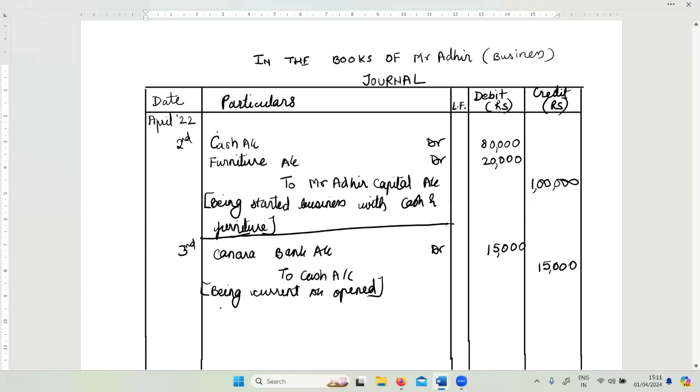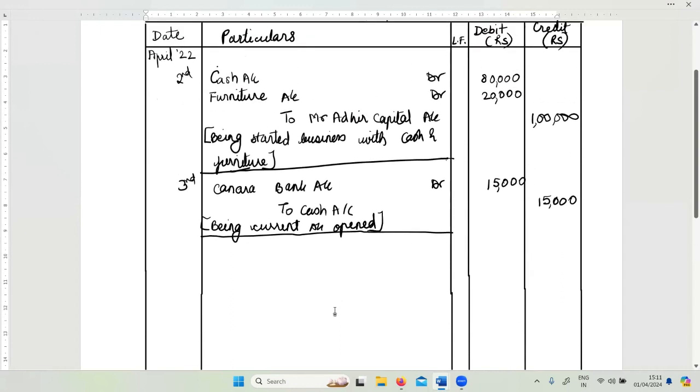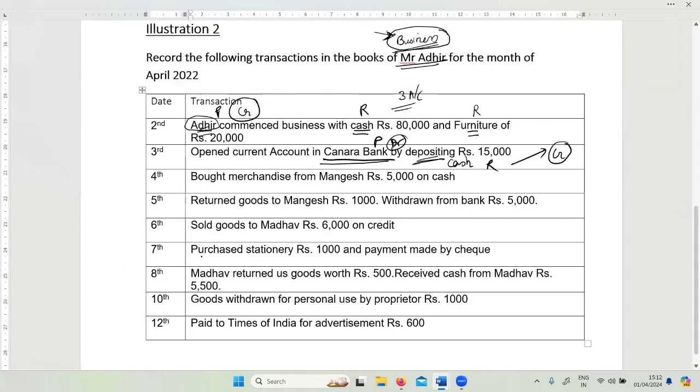Current account is basically a type of bank account which is related to a business operation. So whenever a business is started, we open a current account. When a normal person opens an account, it is classified as a savings account. Here it is business, so business has opened what we call a current account. In some separate video, I will explain the meaning of current account, savings account, cash credit, overdraft, and all that. Right now, just remember it's a type of bank account for business purpose.